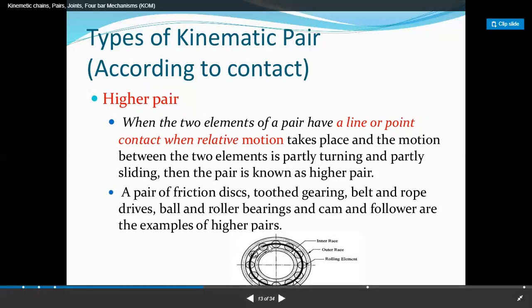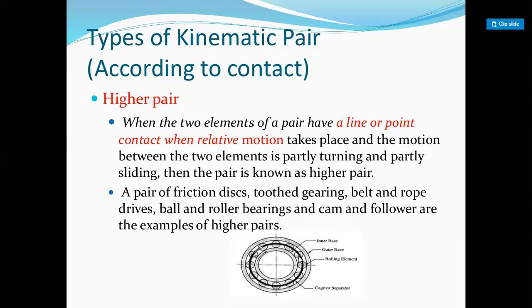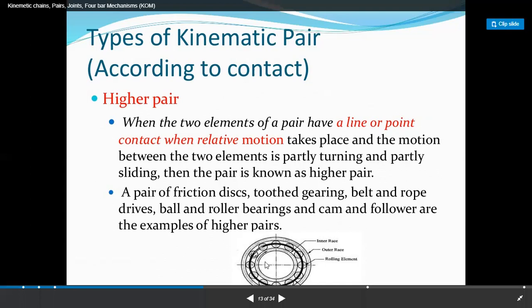In the ball bearing, there are balls or rolling elements between the inner race and outer race, and the rolling elements are moving. So relative motion takes place between two links, and it is partially turning and partially sliding.